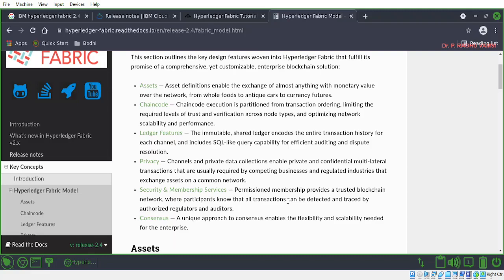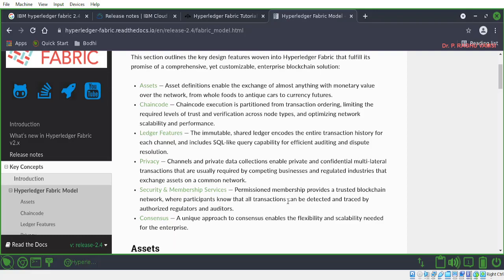Usually X.509, please make a note of this. X.509 certification will be used by the MSPs. So what is this X.509? X.509 is a digital certificate. In the case of Bitcoin, we have seen the elliptic curve digital signature algorithm. In the case of Ethereum also, we have seen digital signature concepts using the elliptic curve.